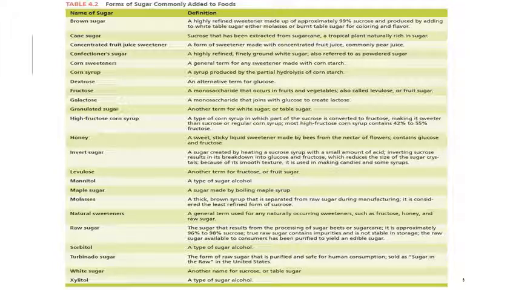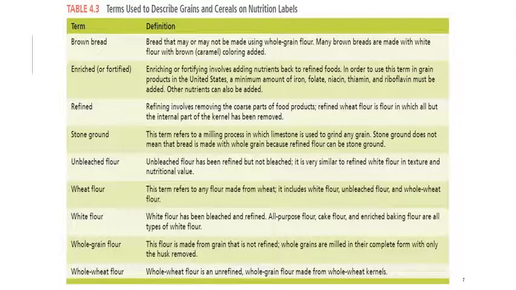Forms of sugar commonly added to foods. Here's a list of some sugars so you can look at it. Maybe you can use it for your own recipes. And these are terms used to describe grains and cereals on nutrition labels. I thought that might be interesting, especially if you want to understand what the ingredient labels really mean, especially the one that says stone ground. Remember, we mentioned it when we spoke about the food facts label and fiber.